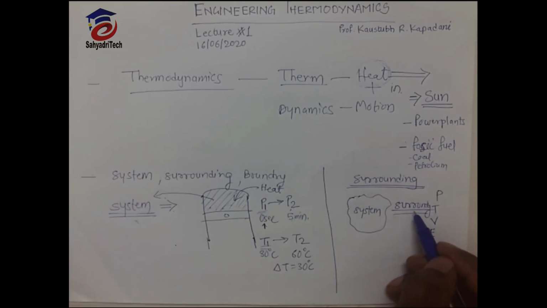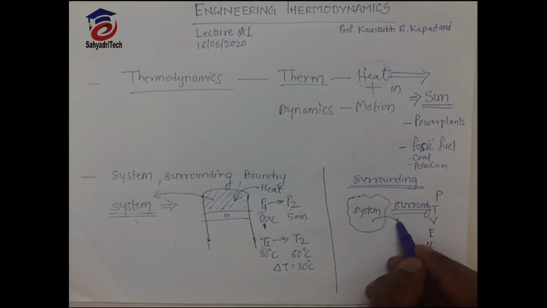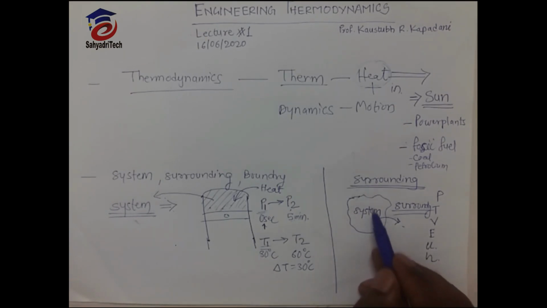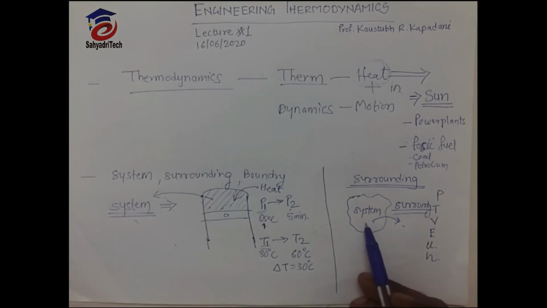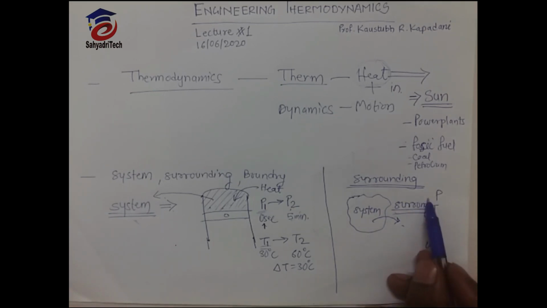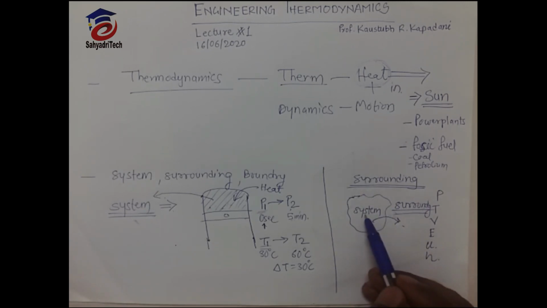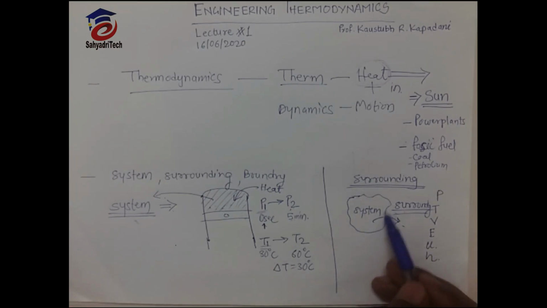When we say this is surrounding, we can transfer heat from system to surrounding. We cannot use system alone. There is always a surrounding, otherwise there is a violation of the laws of thermodynamics. In thermodynamic analysis, the system and surrounding both exist in the same example, and this is the boundary.